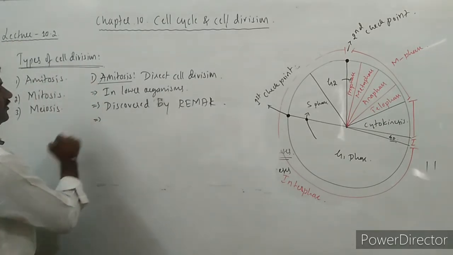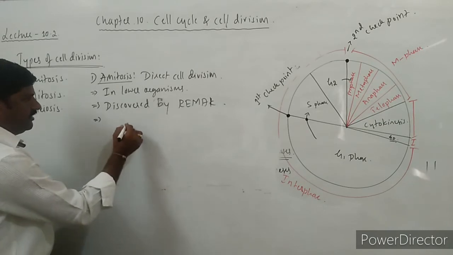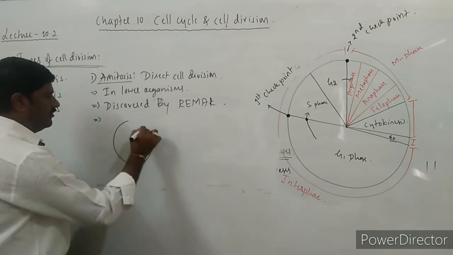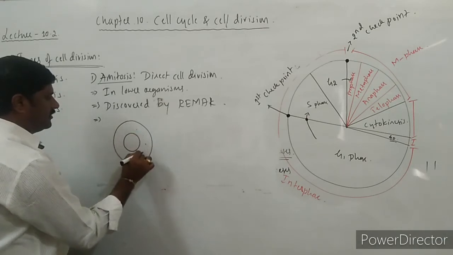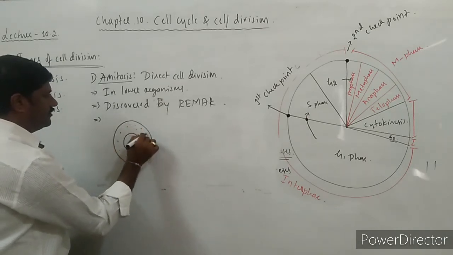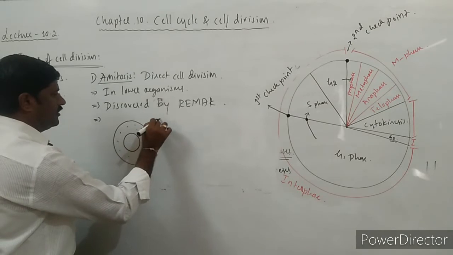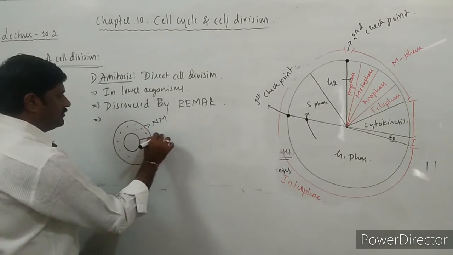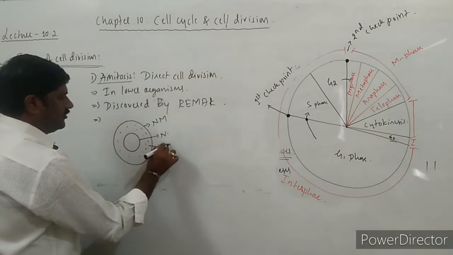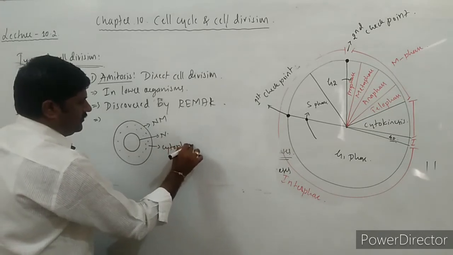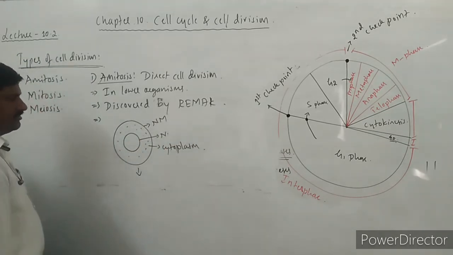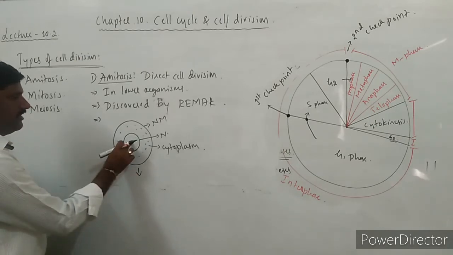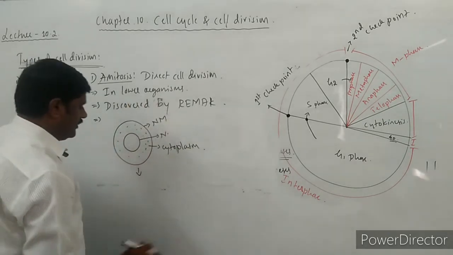So in this, what happens initially, if this is the cell which contains the nucleus, this is the nuclear membrane, this is the nucleus, this is the cytoplasm. If the cell is like this, it undergoes division. How does it undergo division? Basically, the elongation of the nucleus occurs initially.